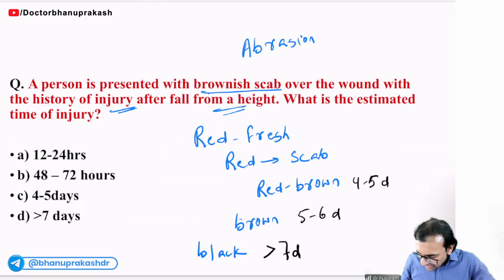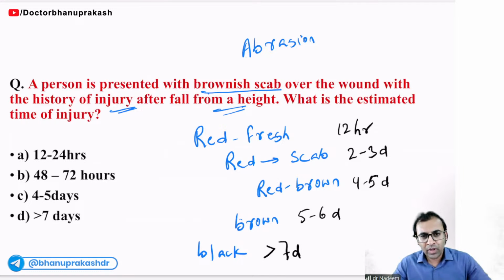Now, red scab you can see in 2 to 3 days, and fresh red, remember, is up to 12 hours. These two you can see up to 3 days.